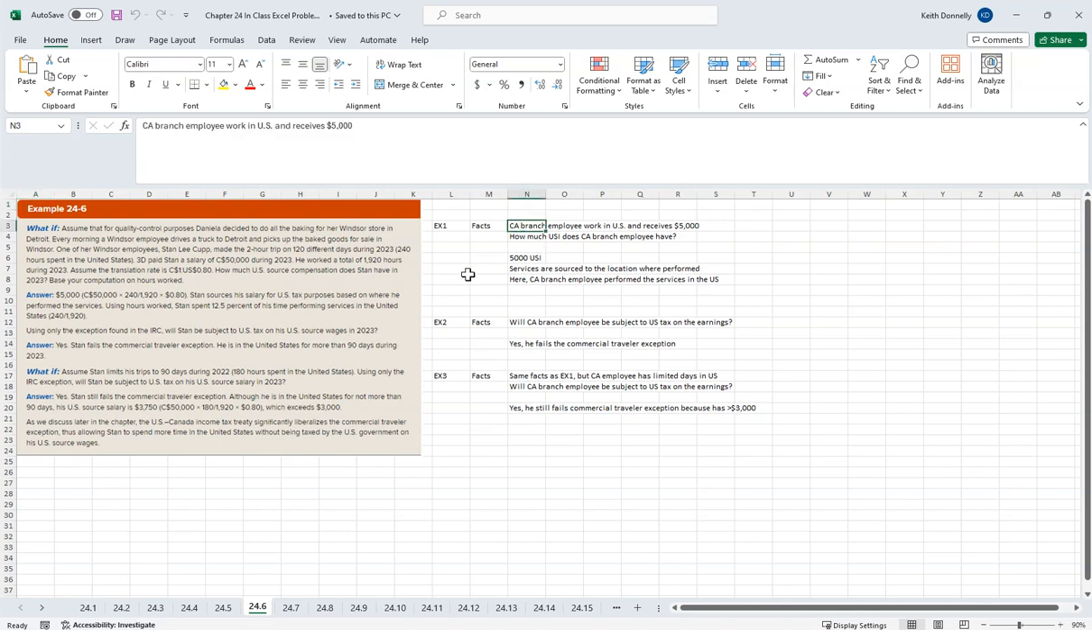Here it says we have a branch employee who works in the U.S. and receives $5,000. How much U.S. source income do they have? Well, it's going to be $5,000. They were performing the services here in the U.S. It looks like they made too much money to get that commercial traveler exception. We're here for a short period of time, and then they modify it a little bit with some additional facts.